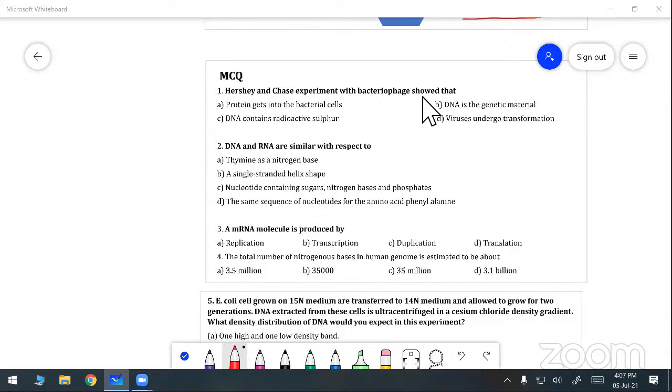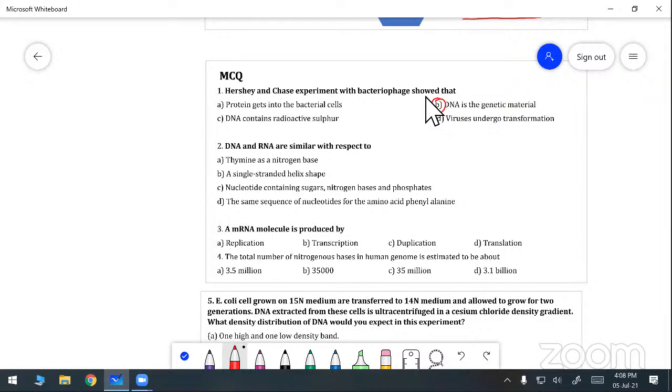Protein gets into the bacterial cell. DNA contains radioactive sulfur. DNA is the genetic material. Viruses undergo the transformation. Which answer is correct? Can you say? DNA is the genetic material. John, DNA is the genetic material. Okay. Second question: DNA and RNA are similar with respect to.